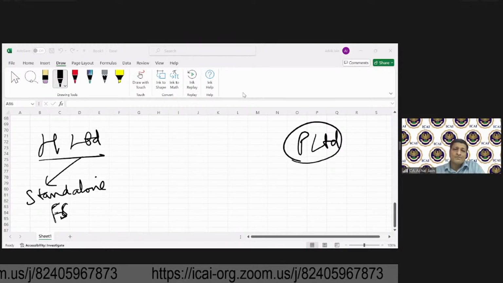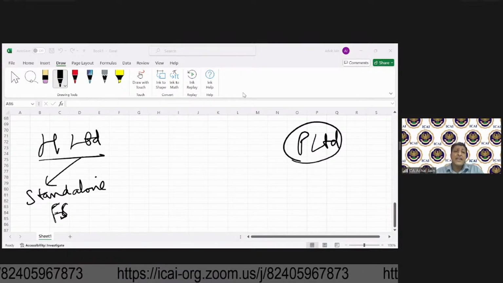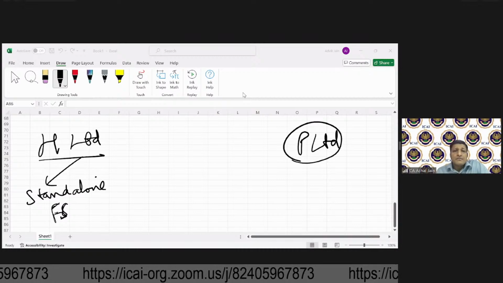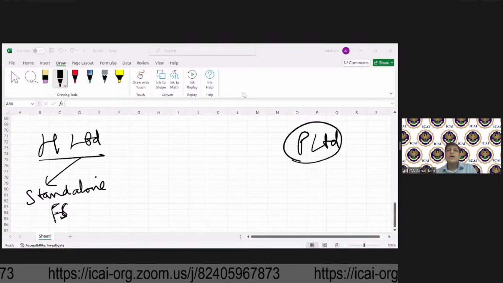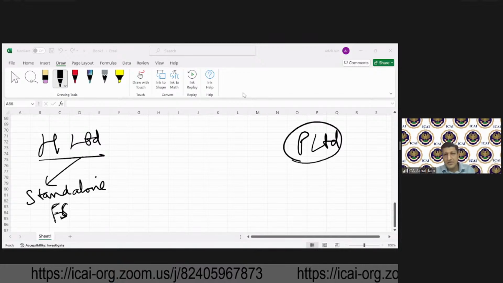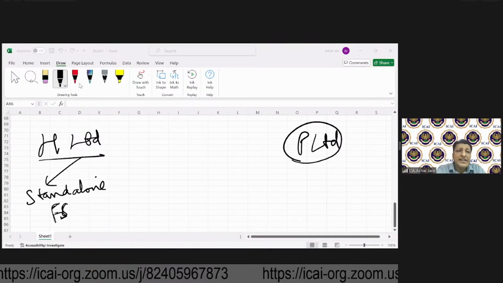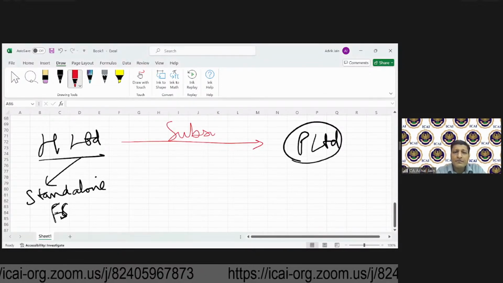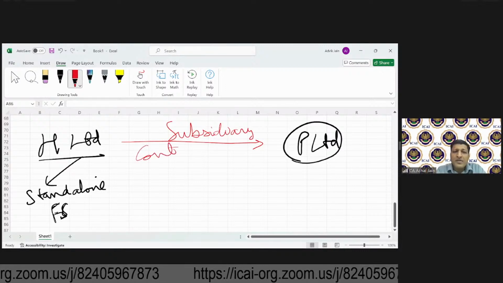Now, if in case H has got a subsidiary, maybe it acquired it in the current year or it was there in the previous years. If H has got a subsidiary, how will it become a subsidiary?